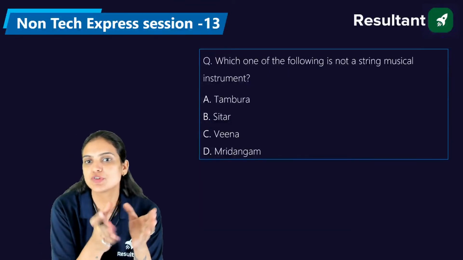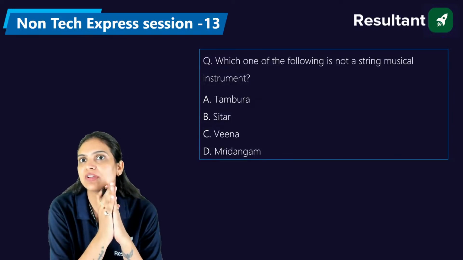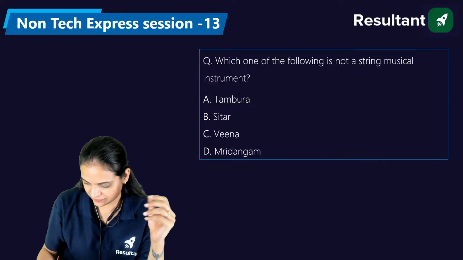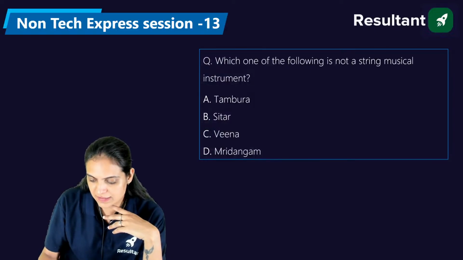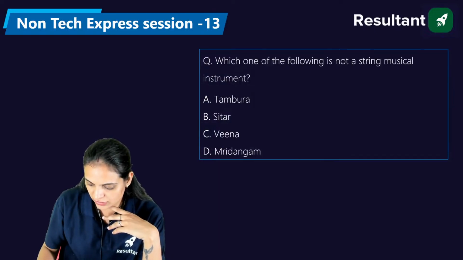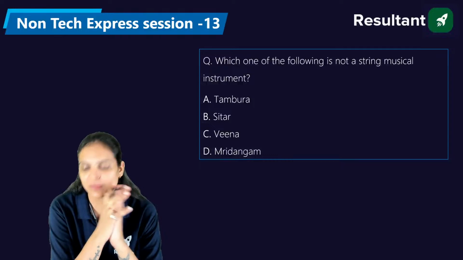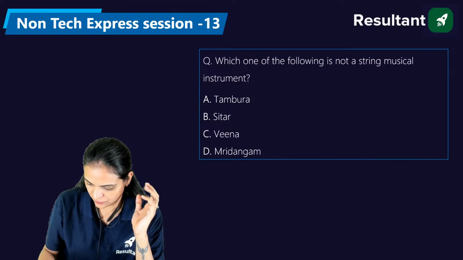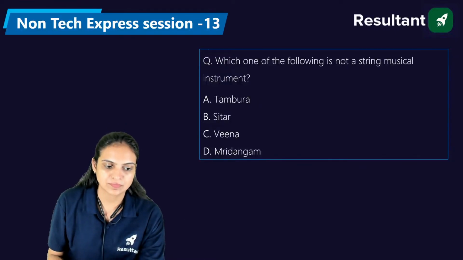Which one of the following is not a string musical instrument? We have in options tambura, sitar, veena, and mridangam. Yes, Venkat. So really a very easy question, and you must be aware of these things. If you are not aware of them, it will not help you, because these are basic information we should have with us. Very easy questions.